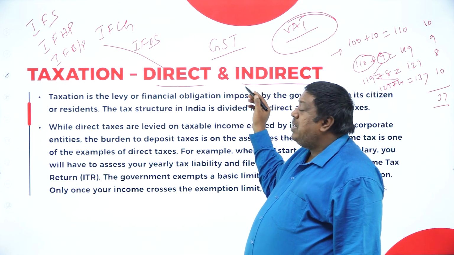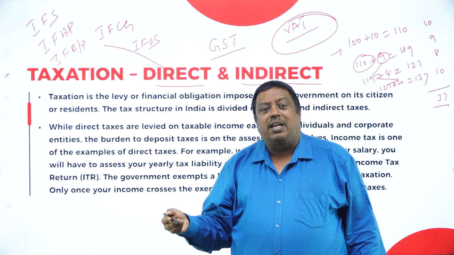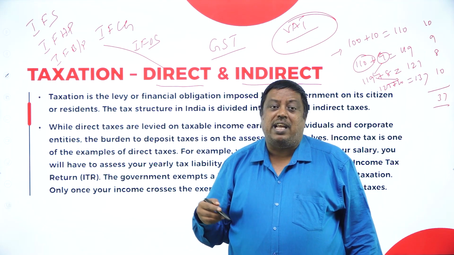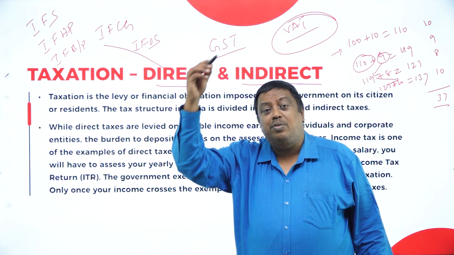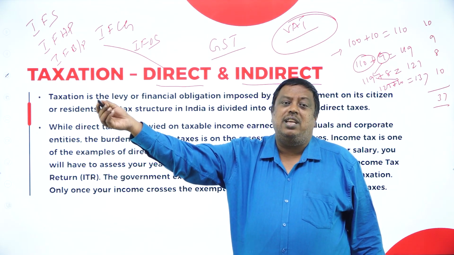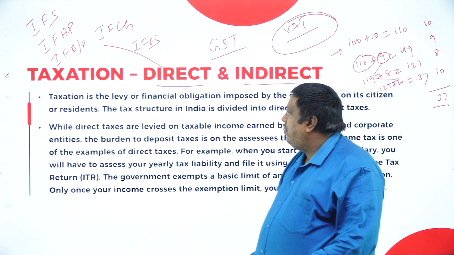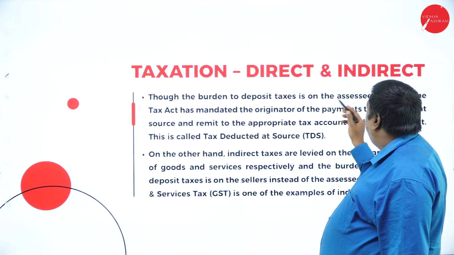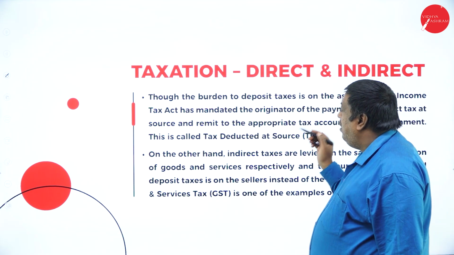And indirect means that I'm the manufacturer, I'm producing the goods, and I'm earning income here, but I'm not paying the tax on the goods. The final consumer is going to consume the goods, and he is going to pay the tax to the government. Like this, it is called indirect taxes. Though the burden to deposit taxes is on the assessee, income tax has been made mandatory for all people.